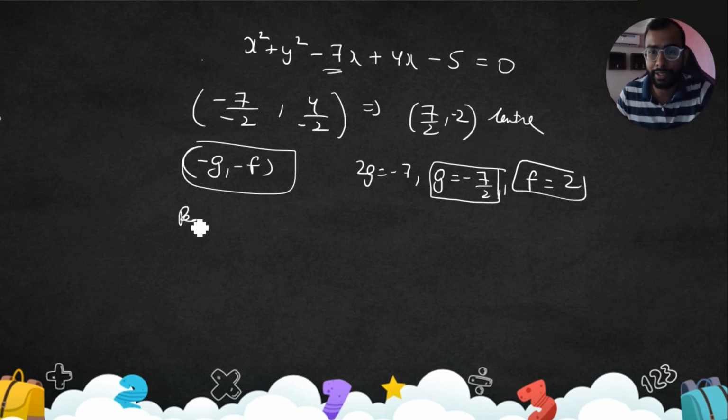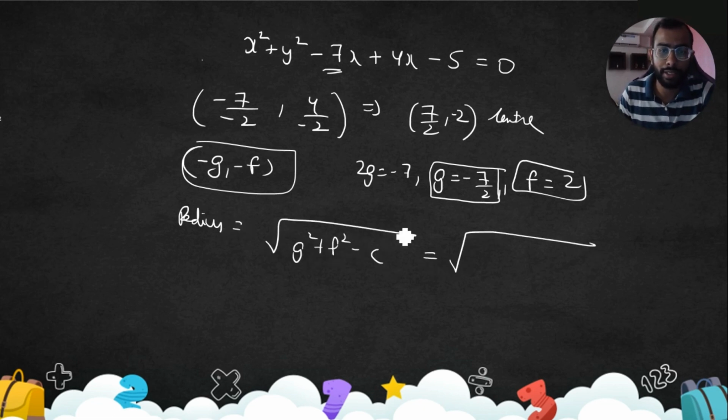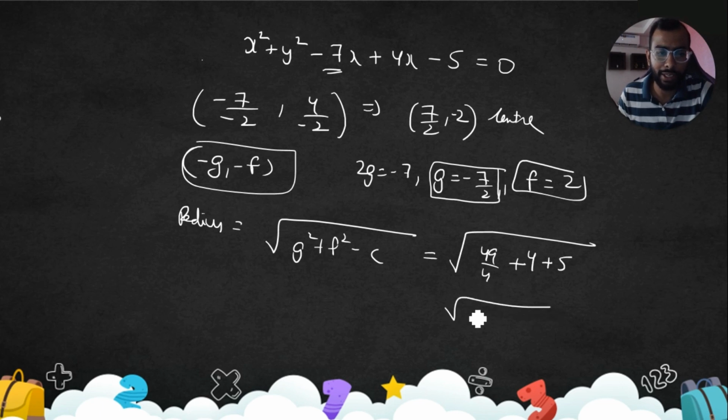Now let's find out the radius. Radius is under root g square plus f square minus c. Under root, g square is 49 by 4, f square is 4, and c is not 5, c is on the left side, so c is minus 5. Minus minus would become plus 5. Normally we can solve it; right now our interest is not to calculate the exact value.